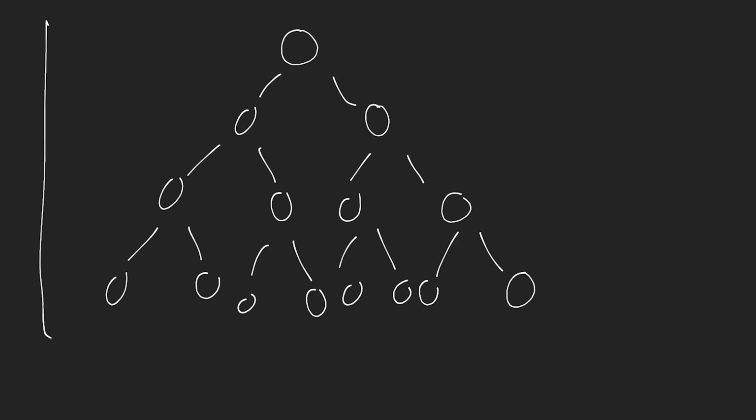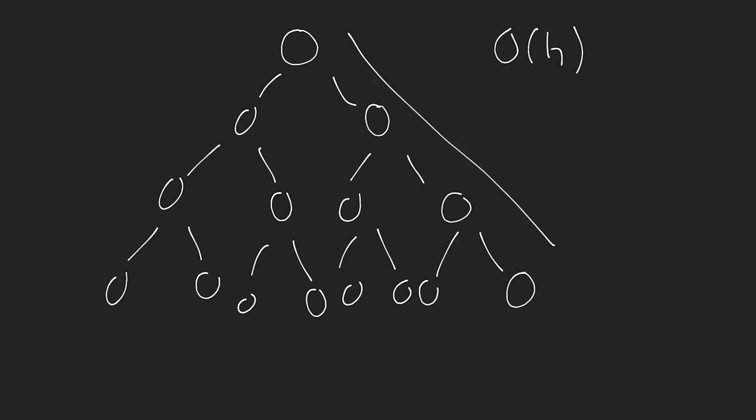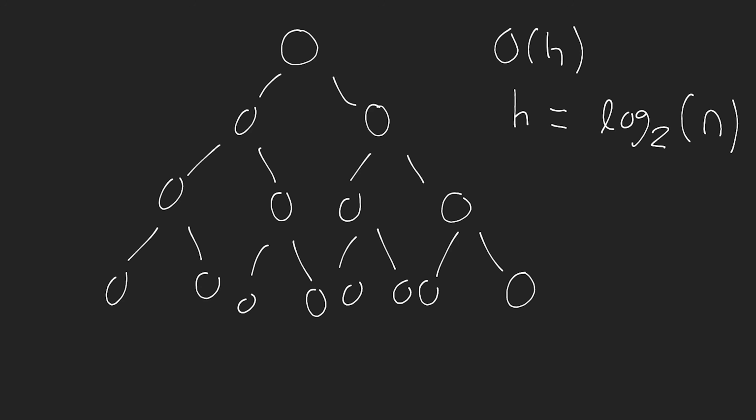So in this case, if we have a balanced binary search tree, and we are searching for a specific element, the time complexity is still big O of H. But since we know the tree is balanced, we can say that the height of the tree is equal to the logarithm base 2 of n, where n is the number of nodes in the tree. The number of nodes we can calculate with the height as well, but we need to know one of them, either the number of nodes or the height. Regardless, the reason this is important is that as our binary tree gets larger and larger, the height doesn't increase at the same rate that the number of nodes increases.